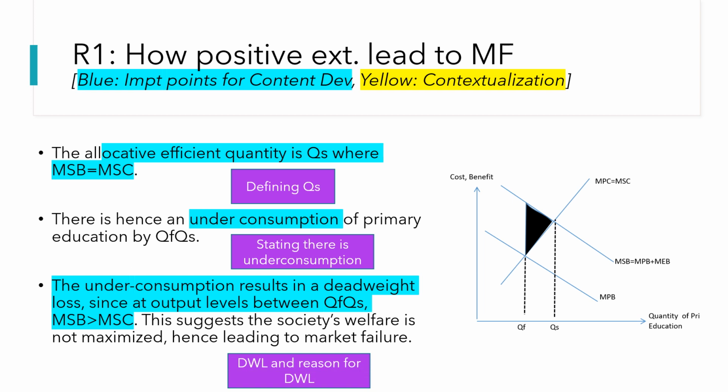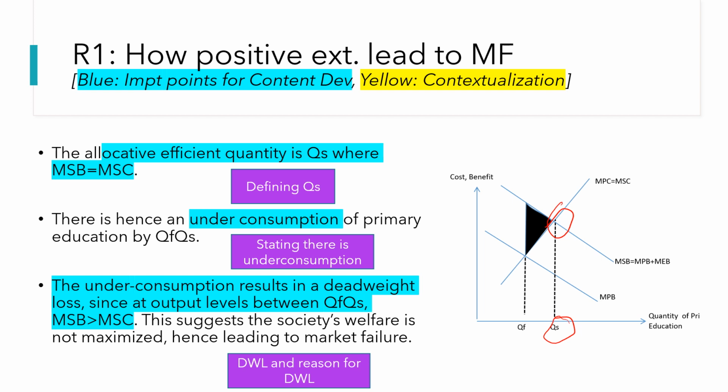So take note of how we identify and shape the dead weight loss here. Always remember, the dead weight loss is the area between QF and QS with the arrowhead here pointing towards QS. So take note, this is always the case for the dead weight loss. This is something I need you guys to be cognizant of and make sure that you always get this correct. So this concludes our 7-step explanation for how positive externalities actually lead to market failure.